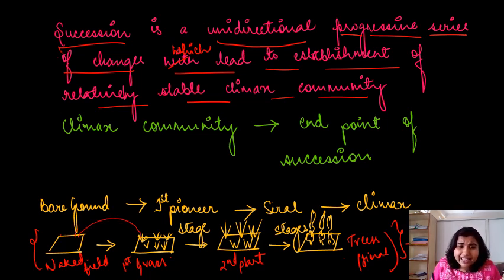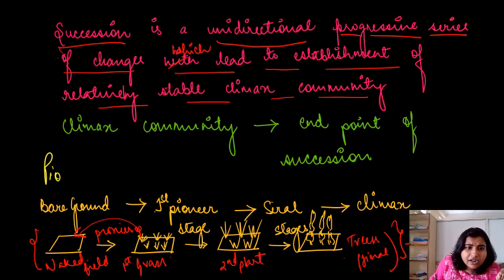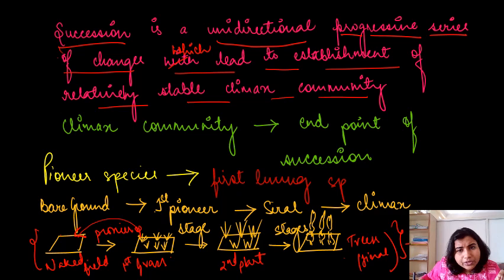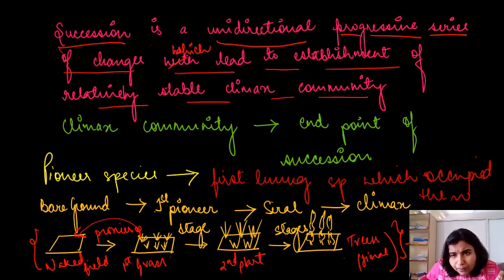The first species, the first type of plant or the first type of living organism which gets established on this naked land, is known as pioneer species. So what is pioneer species? Let me define it here. Pioneer species is the first living species which occupy the naked area or the bare rock, right?